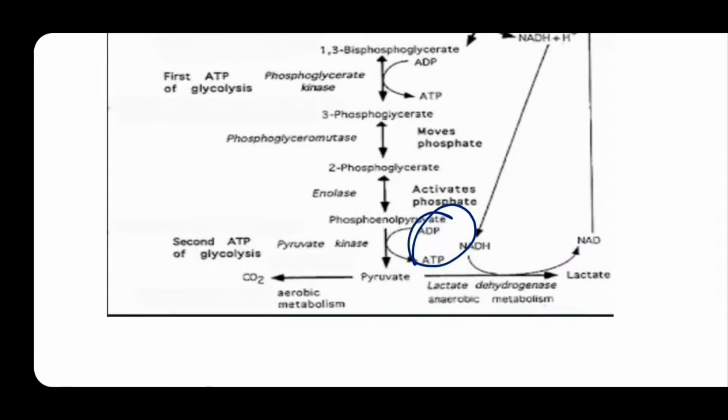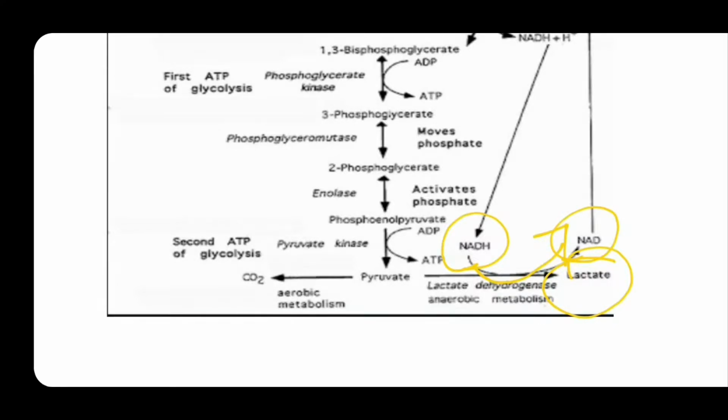This is also called substrate level phosphorylation. In the total glycolysis cycle, two substrate level phosphorylations occur, with pyruvate kinase as the enzyme. Then pyruvate is converted to lactate, where NADH is utilized to form NAD.